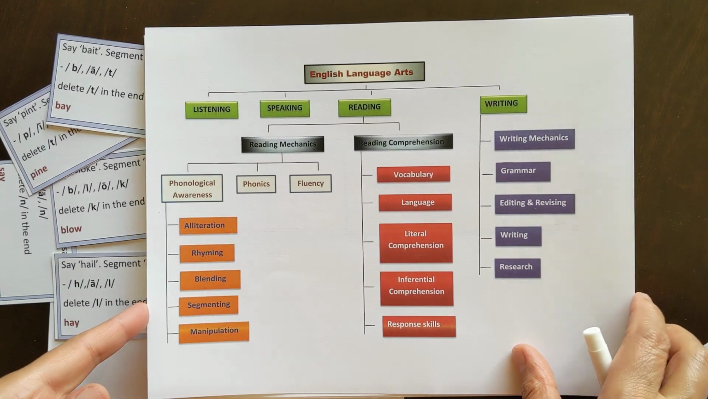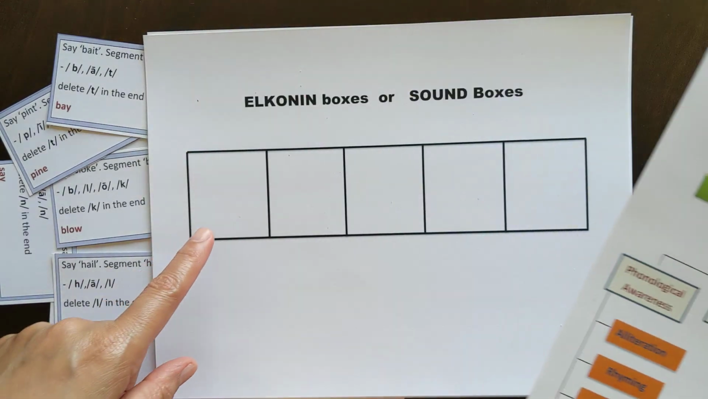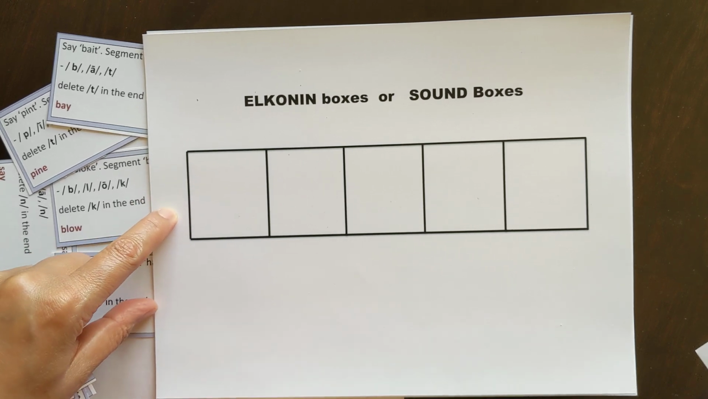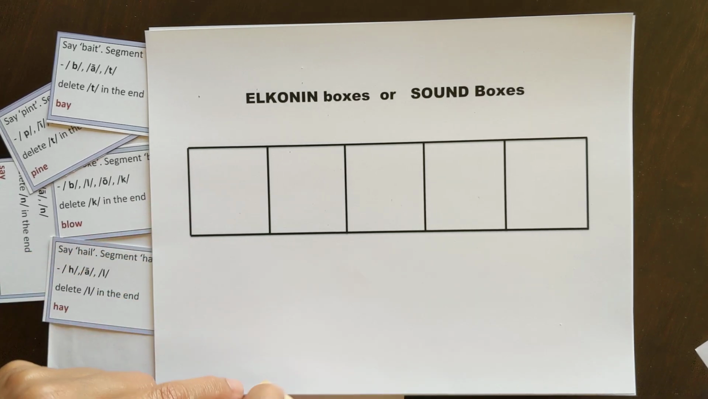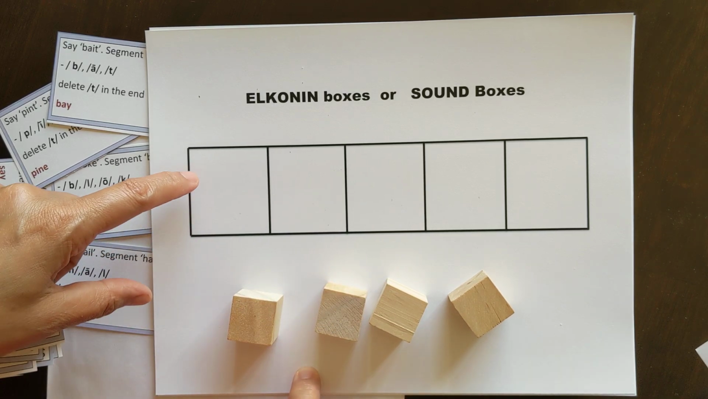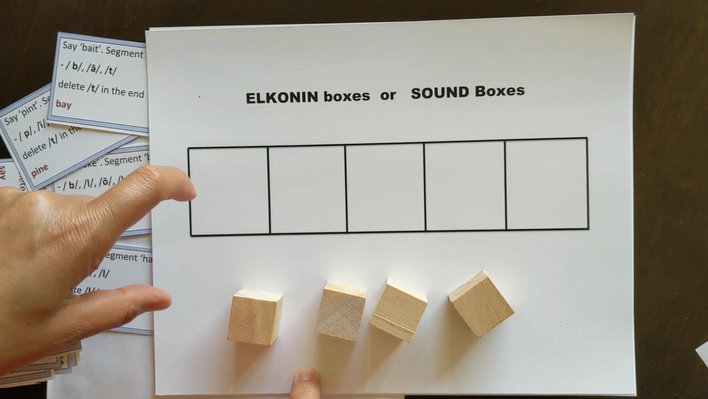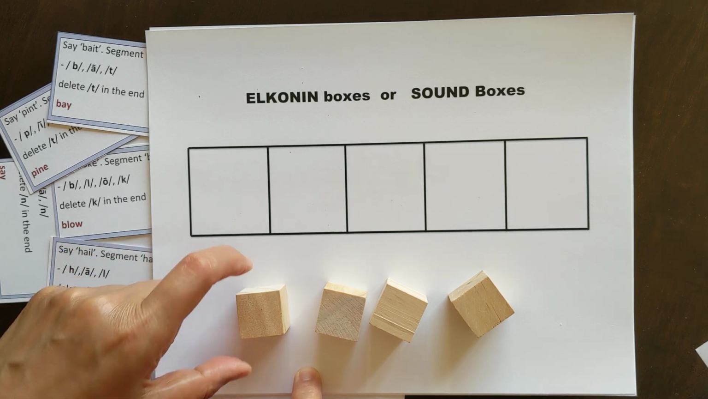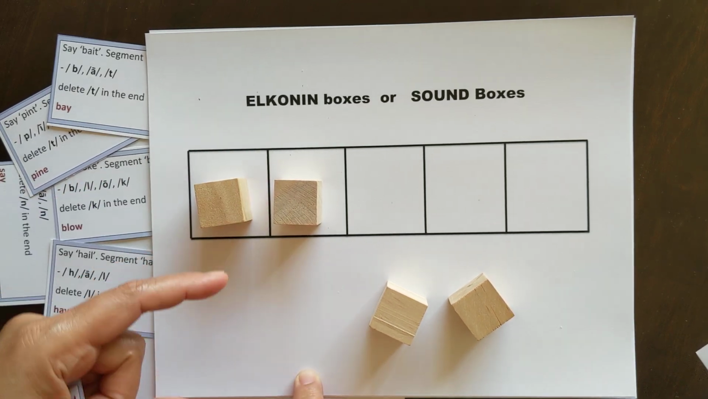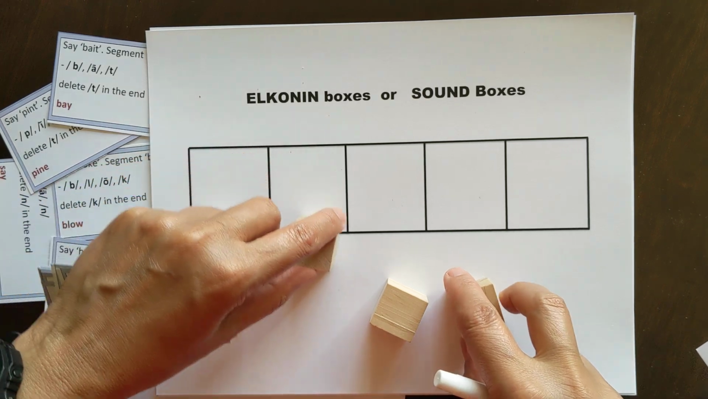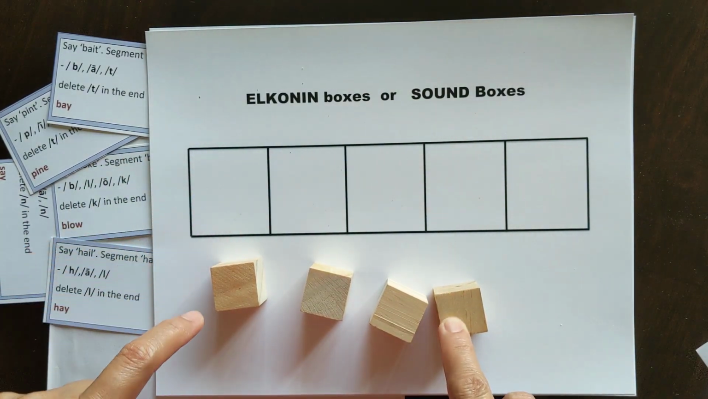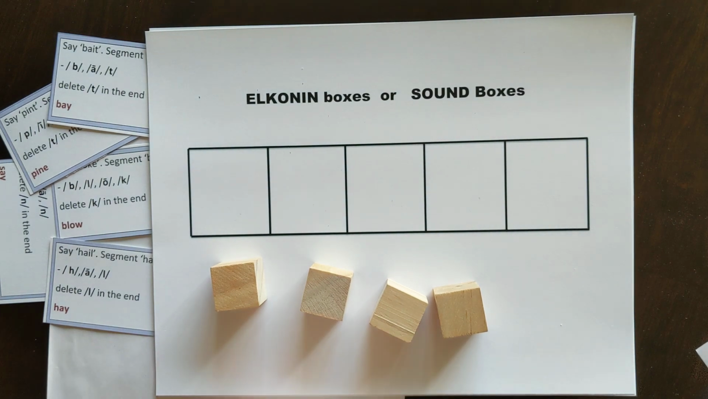Please make sure to provide each student with a copy of Elkonin boxes or sound boxes and a few counters to show the sounds. Each one is a sound box, and this is a sound that students will place to segment a word. These counters and boxes help students visualize sounds.